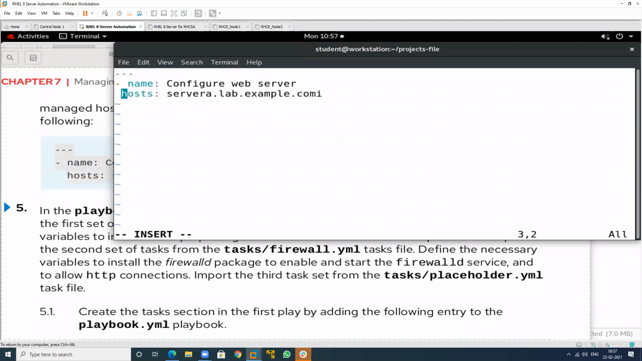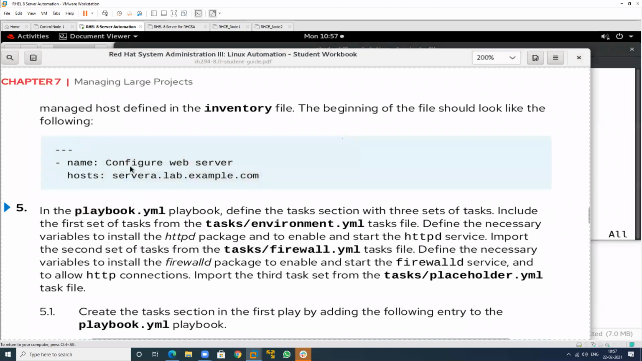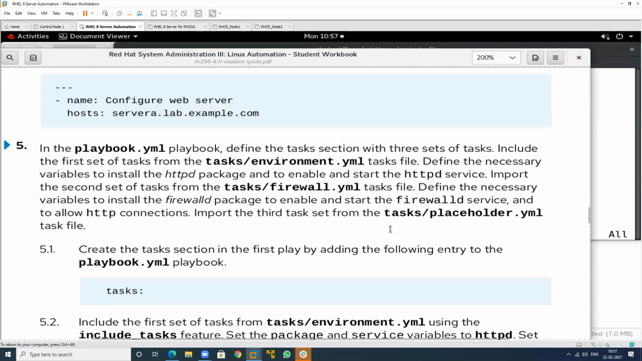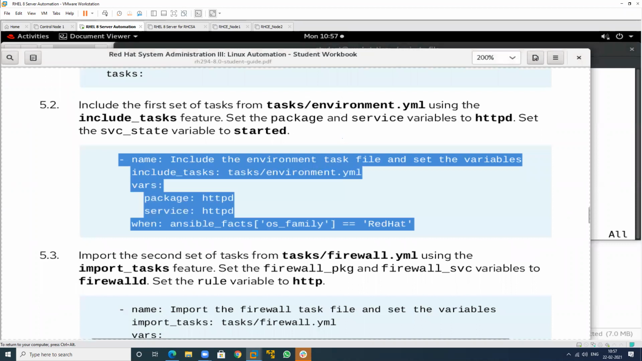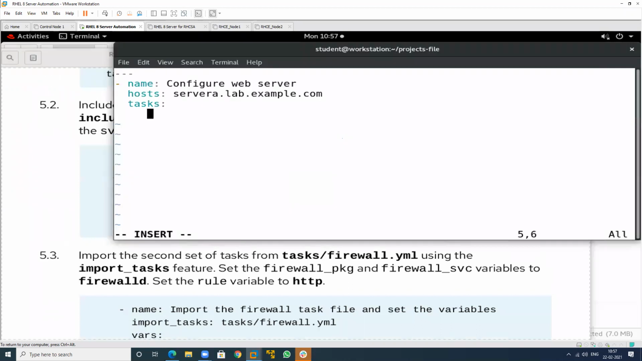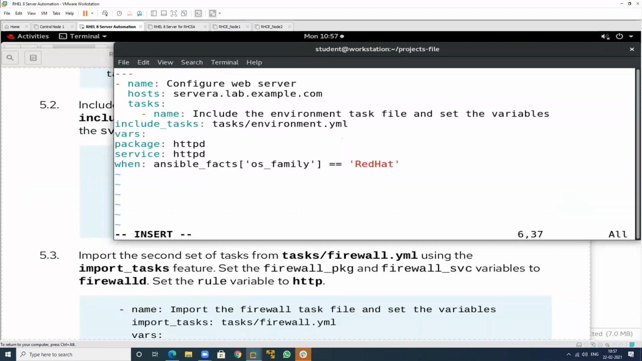So I will arrange this and go to the end of the line, just enter tasks. So this is my first task. So here write tasks and insert. This is my first task that I will include by using which keyword? include_tasks. These are my variables that I will define, and this is my first variable.